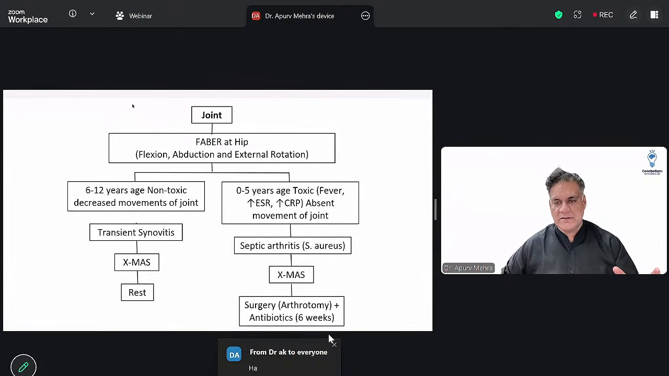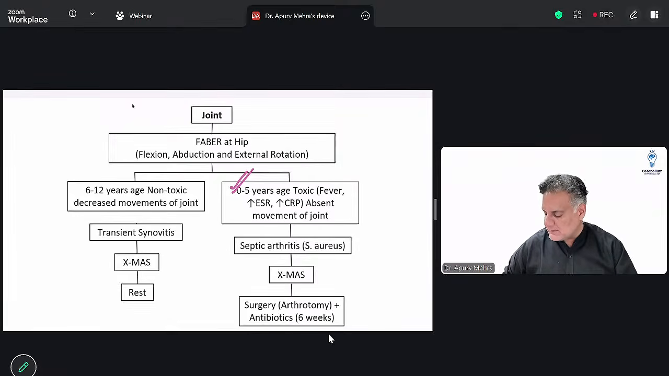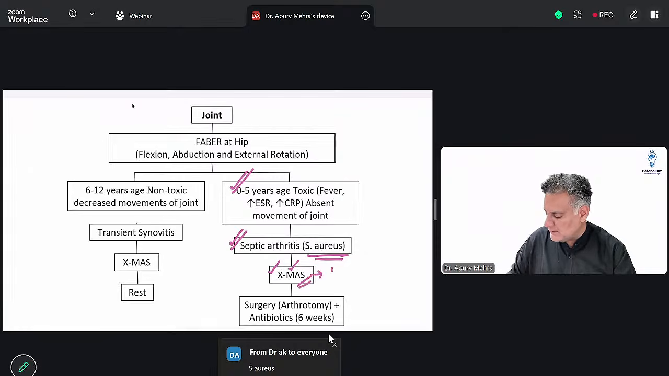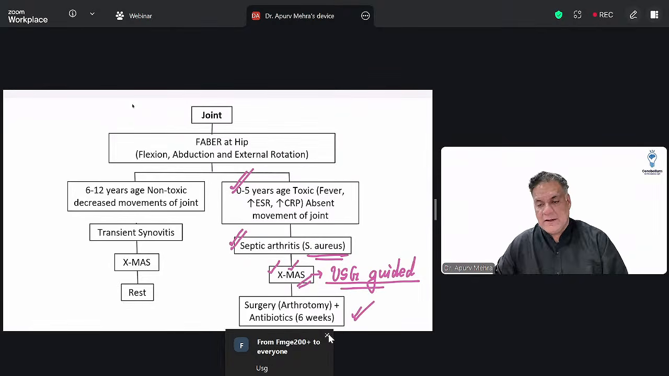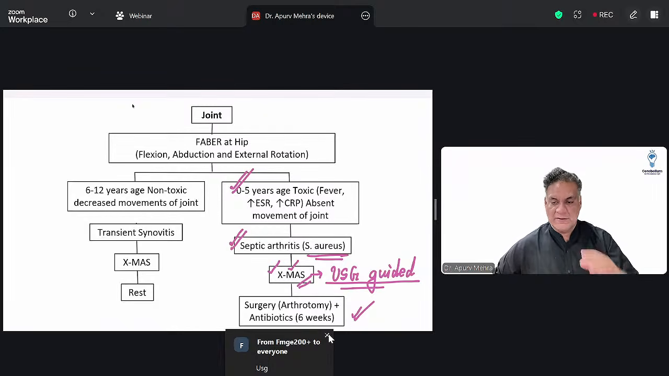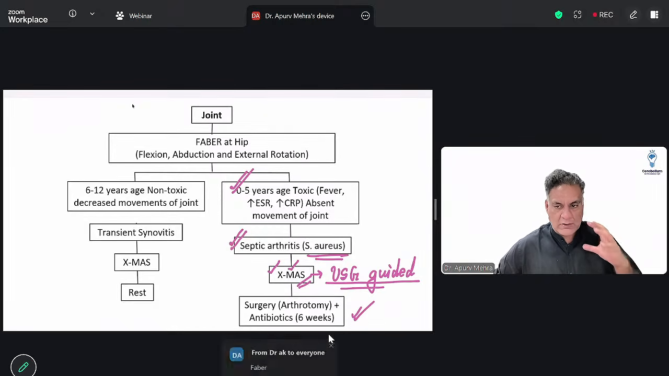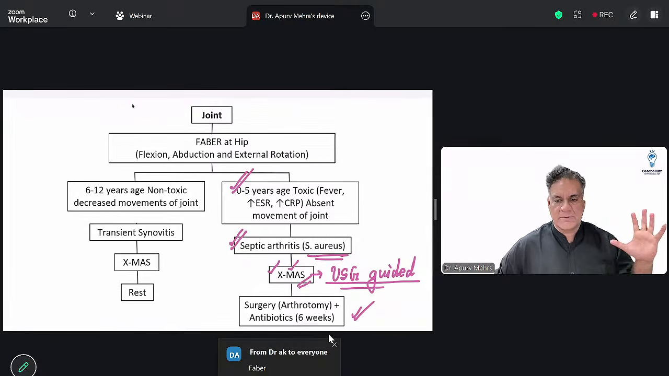If 0 to 5 years, toxic child, not eating, high-grade fever, ESR high, CRP high, and the movements are absent, it's called septic arthritis. Organism is Staph aureus. The order of investigation: first is X-ray, then MRI, then aspiration. And aspiration is always done USG guided. Surgery is to open the joint and drain it. Arthrotomy plus antibiotics for 6 weeks. Whenever you have a joint infection, you cannot wait. You need to operate because it will damage the cartilage.